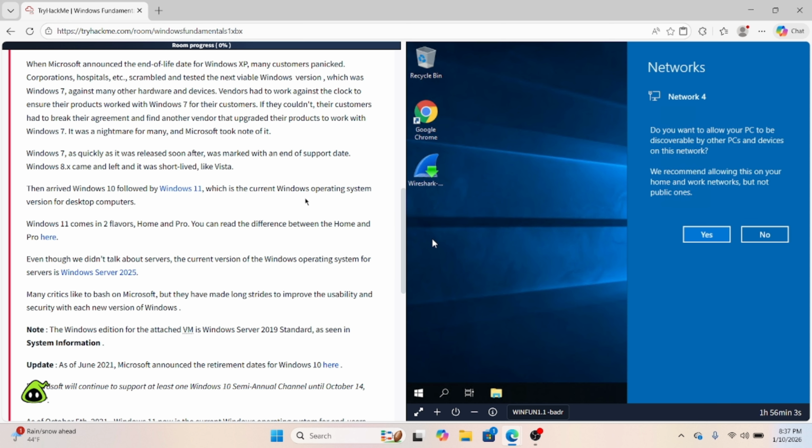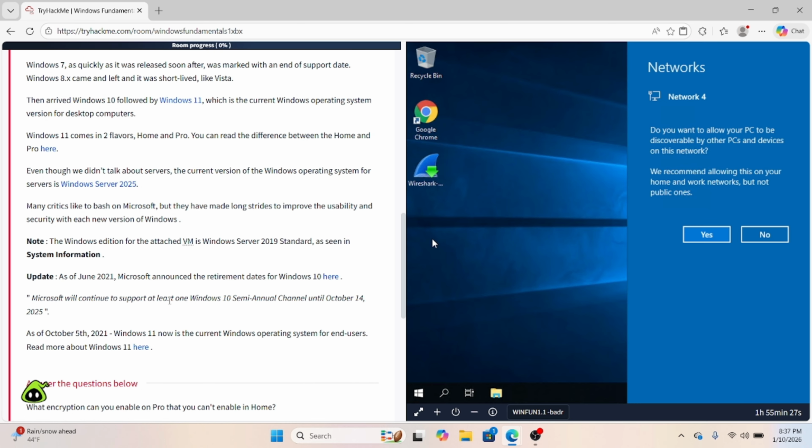With Windows 7, as quickly as it was released, it was marked for the end of support date as well. Then Windows 8 came out, and it was short-lived, just like Windows Vista. Then arrived Windows 10, followed by Windows 11, which is the current operating system. Windows 11 came in two flavors. You do have your Home, and then you do have your Pro. You can read the difference between Home and Pro here, so just click on this link right here, and I'll show you the differences. Even though we didn't talk about servers, the current Windows version operating system for the server is Windows Server 2025.